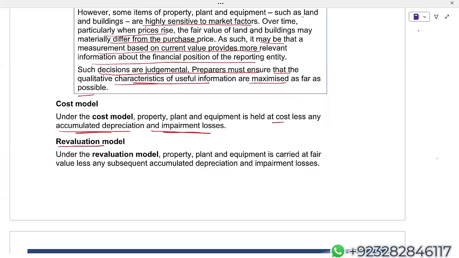In case of revaluation model, less any subsequent accumulated depreciation after revaluation. Whatever depreciation you have calculated, deduct that. And if there is any impairment loss after revaluation, deduct that as well. So how do we calculate carrying amount in case of revaluation model? Fair value less any subsequent accumulated depreciation. Simply, in case of revaluation model, the carrying amount is equal to the fair value minus the depreciation which my company has calculated after revaluation, less the impairment loss which we have allocated to that property, plant and equipment after revaluation.